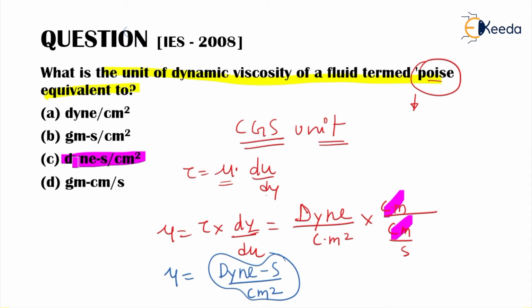Option C. Dyne second per centimeter square seems to be the correct option. So we will go with this option. This seems to be correct.